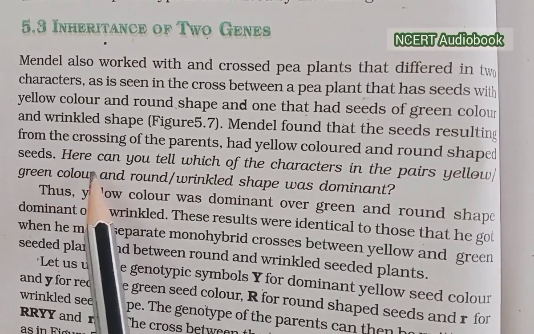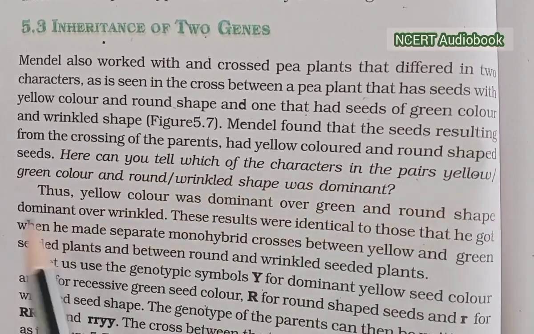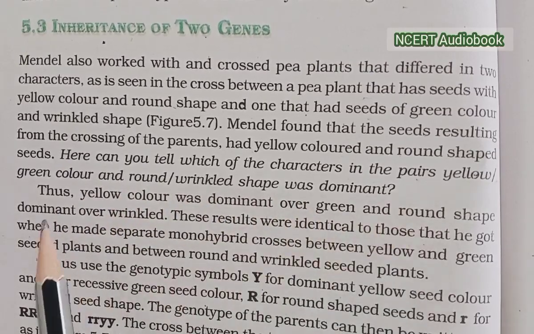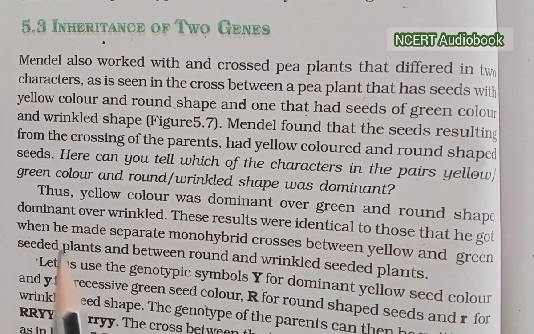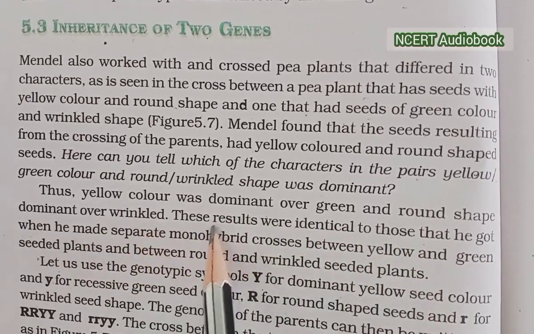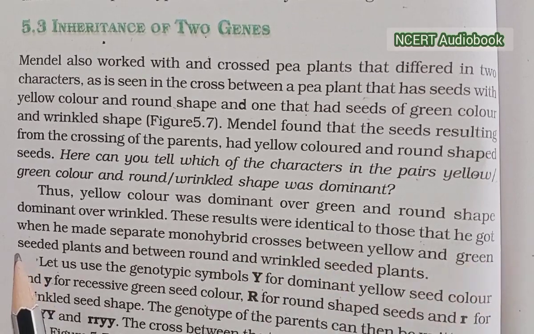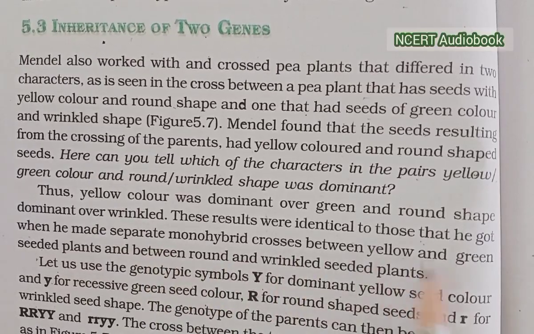Here, can you tell which character in each pair, yellow or green color and round or wrinkled shape, was dominant? Thus, yellow color was dominant over green and round shape dominant over wrinkled. These results were identical to those that he got when he made separate monohybrid crosses between the yellow and green seeded plants and between the round and wrinkled seeded plants.